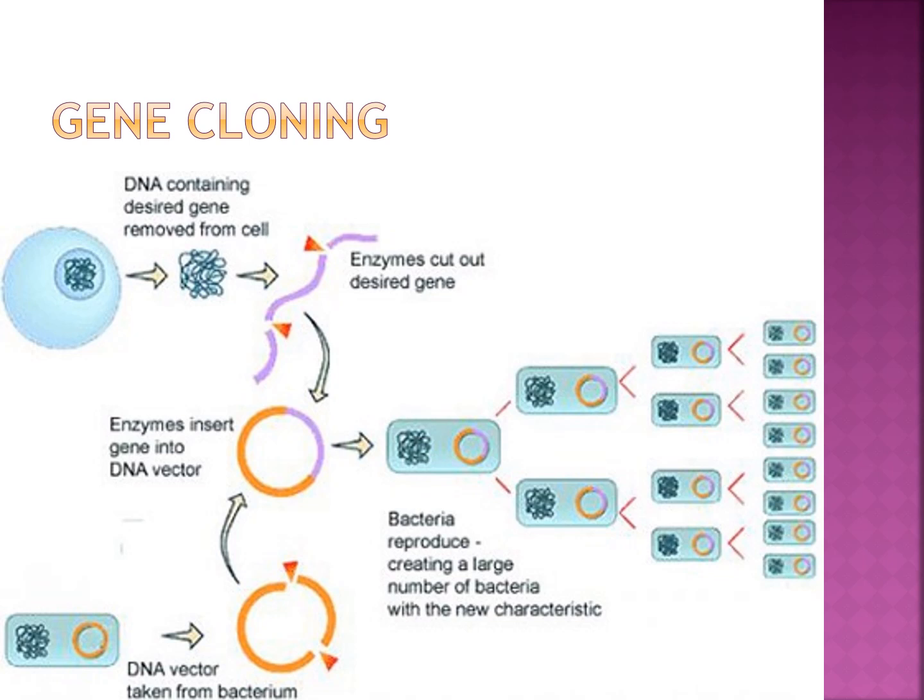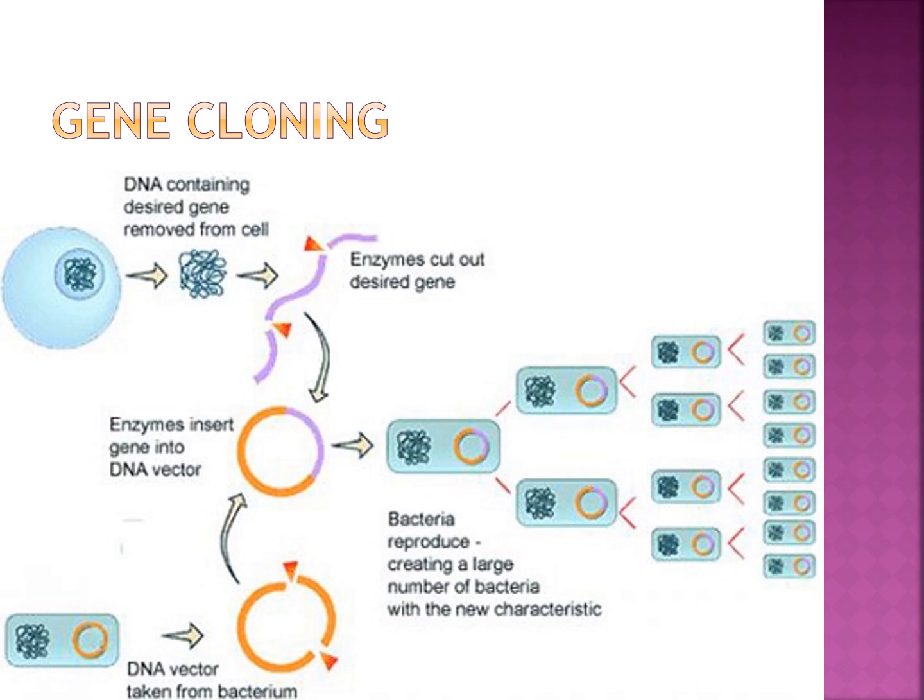See the picture properly. The DNA containing the desired gene, after the DNA vector is taken from the bacterium and the enzyme inserts it, then the bacterial cell divides into 2. Like 1 divides into 2, 2 into 4, 4 into 8.